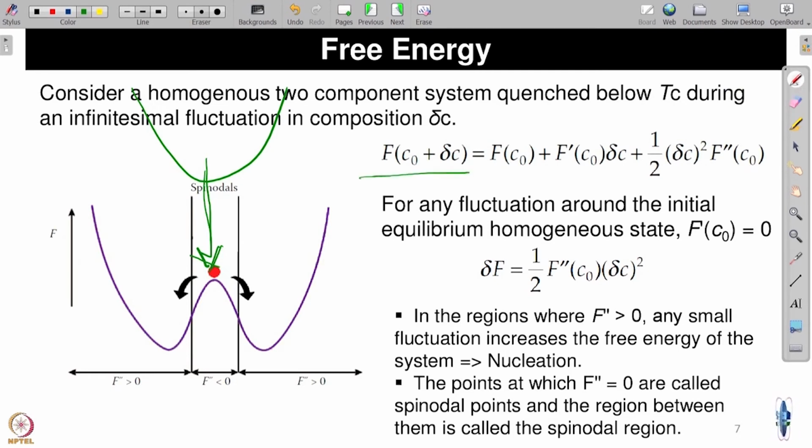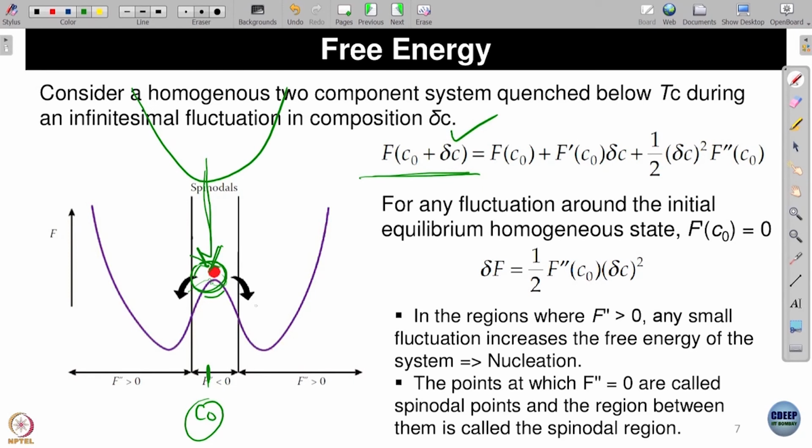So let me start with a free energy at this C naught, this is my C naught. Now I want to say, okay, I want a small fluctuation in composition around this region. So I write f(C naught plus delta C), these small fluctuations, with a little bit in this direction or a little bit in that direction, either direction. I have chosen them so symmetric, so it does not matter.